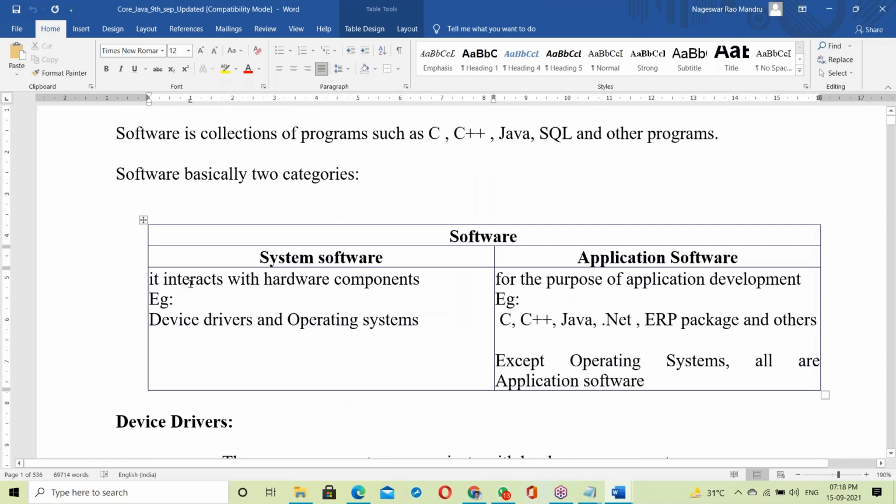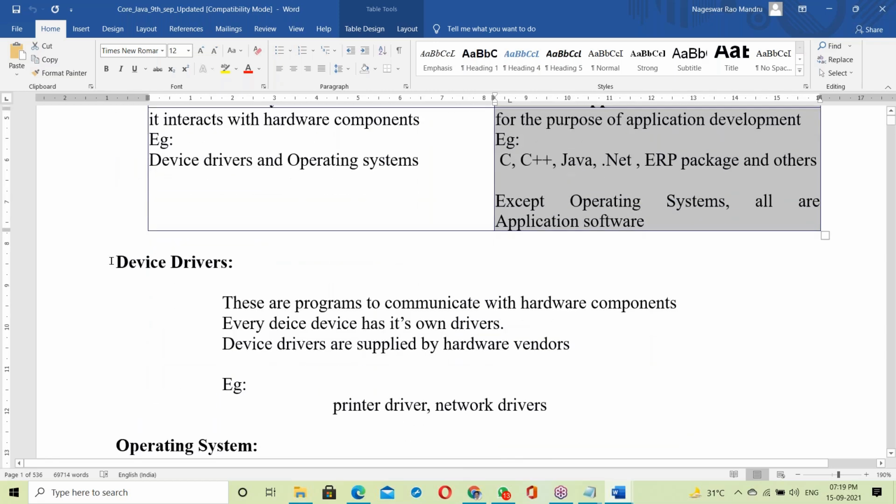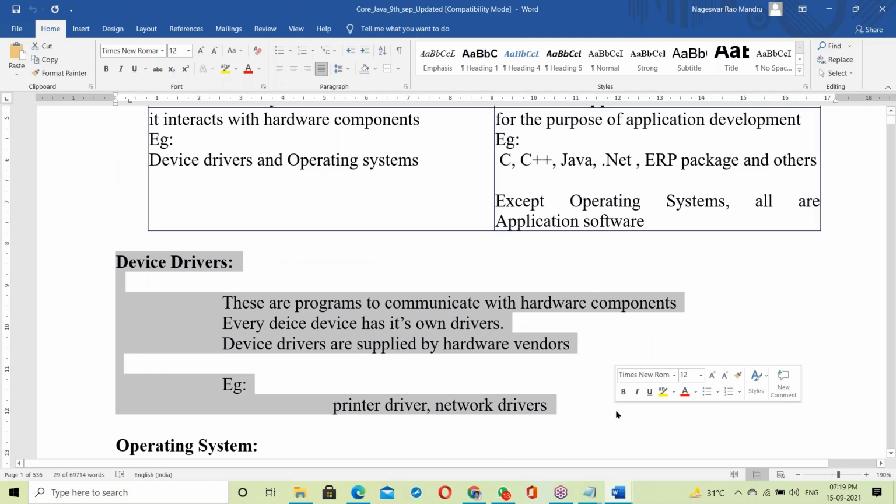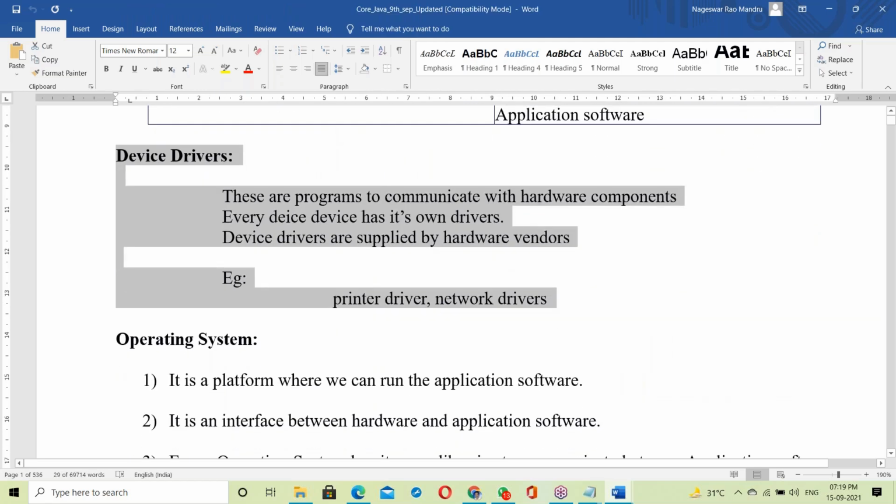System software interacts with hardware components, for example device drivers and operating systems. Application software is for the purpose of application development, for example C, C++, Java, .NET, ERP packages. Except operating systems, all are application software. Device drivers run the devices.